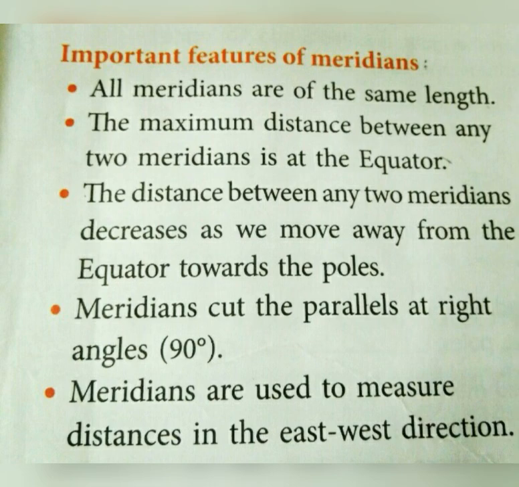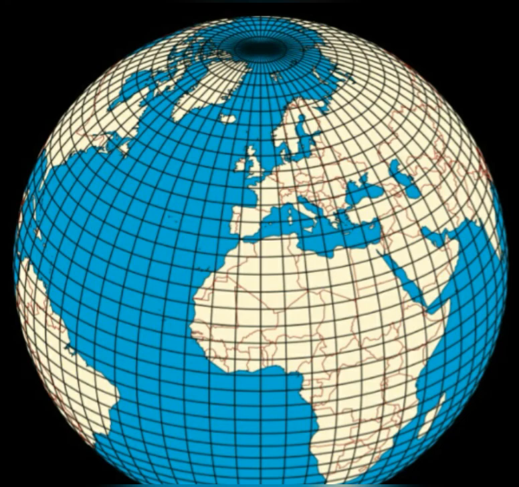Next, we'll see how the meridians are numbered. You have read that to number the parallels, we start from the equator. Similarly, we need a starting point to number the meridians. In 1884, it was decided to fix Greenwich, a place near London, as the starting point for numbering the meridians. The meridian that passes through Greenwich was marked as 0 degree and named the prime meridian, and the longitude of a place is measured east or west of the prime meridian.